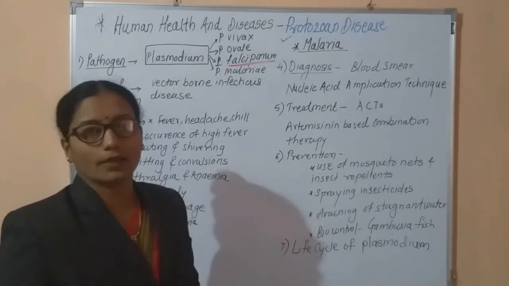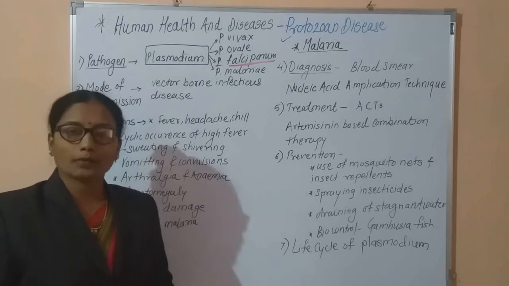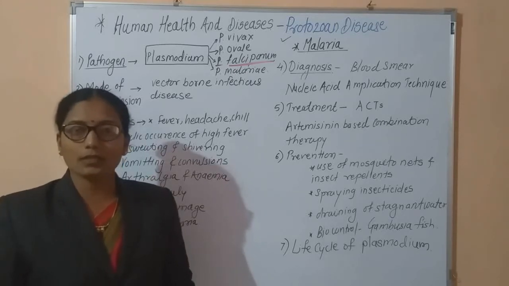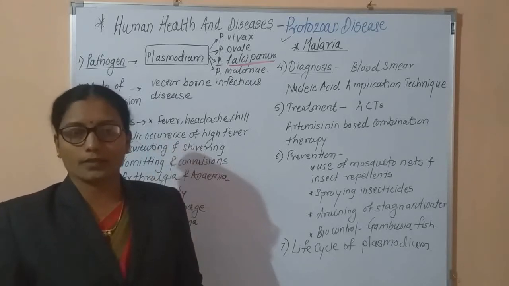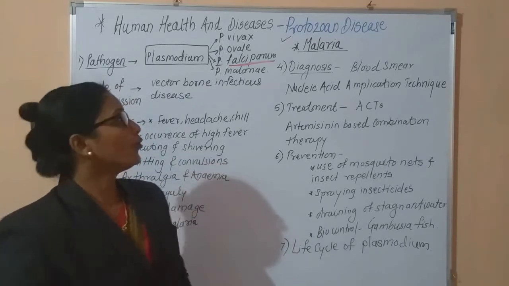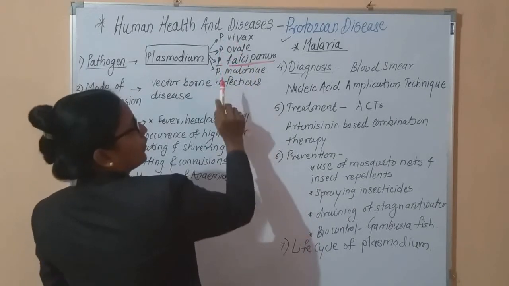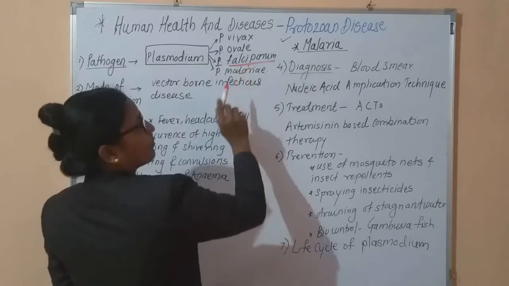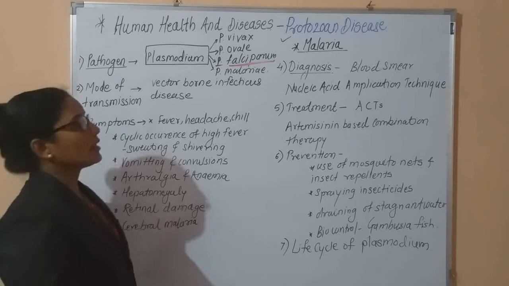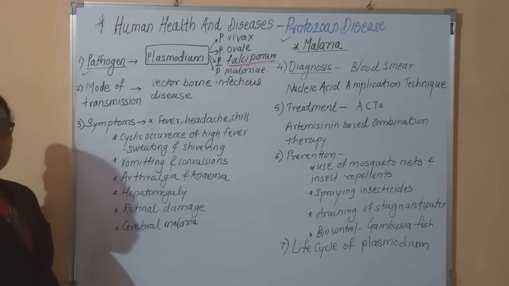of malaria. If a single sentence question occurs, name the pathogen of malaria disease, the answer is Plasmodium. How many species of Plasmodium? There are 4 species. The first is Plasmodium vivax, second Plasmodium ovale, third Plasmodium falciparum, and fourth Plasmodium malariae. These are responsible for causing malaria, hence they are called pathogens.